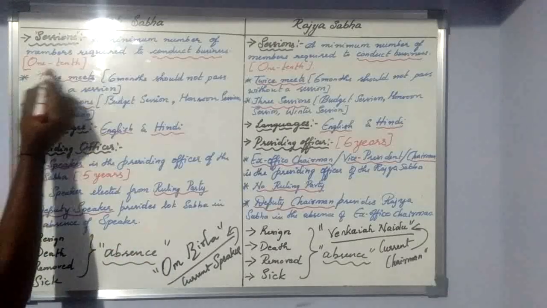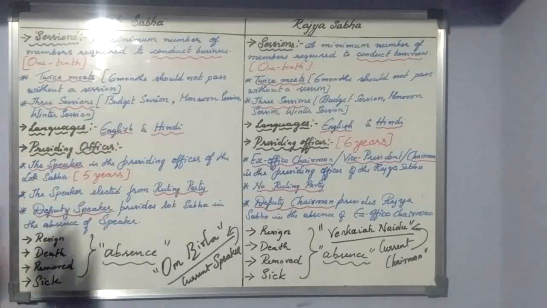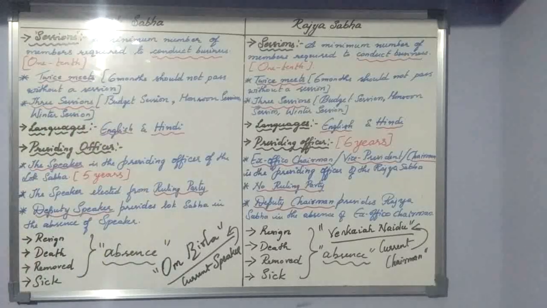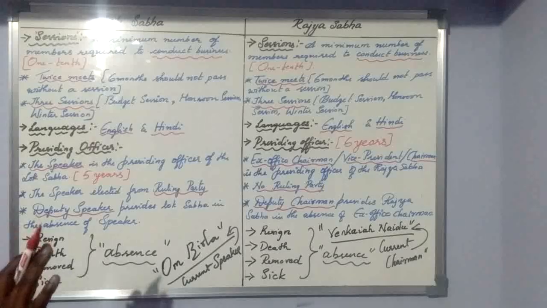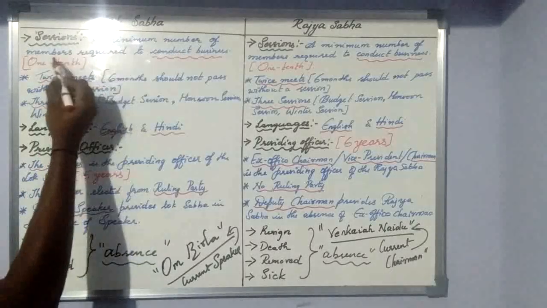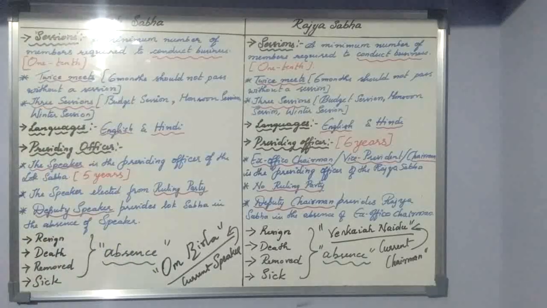That is the reason I have written 1/10 here. 1/10 means approximately 60 to 80 members should be there out of 545. If 60 to 80 members are present in the Lok Sabha, then that day's session will take place. Otherwise, no session will take place. So what do we mean by session? The minimum number of members required to conduct business, that is 1/10, is known as the quorum for sessions.